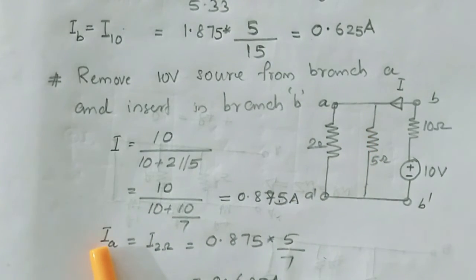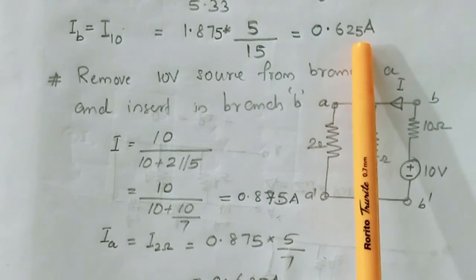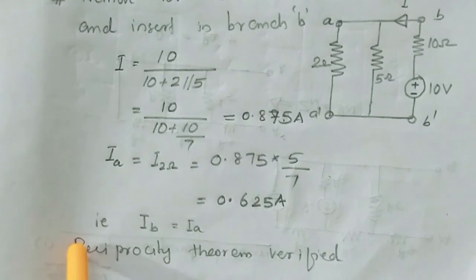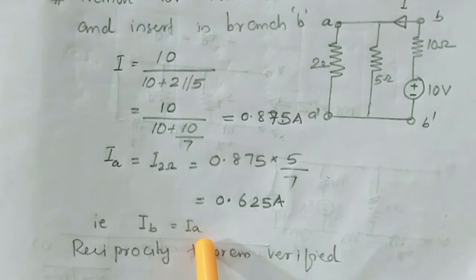So IA is equal to I2 ohm is equal to main current 0.875, other branch resistance is 5, total resistance is 5 plus 2, 7. Substituting, we can obtain 0.625. That is exactly same as earlier case. That is IB is equal to IA in both cases. Therefore, reciprocity theorem is verified.